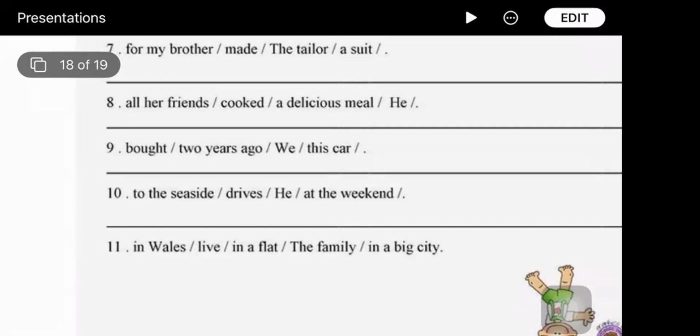The family live in a flat in a big city in Wales. Wales is the name of a place. So the family live in a flat in a big city in Wales.